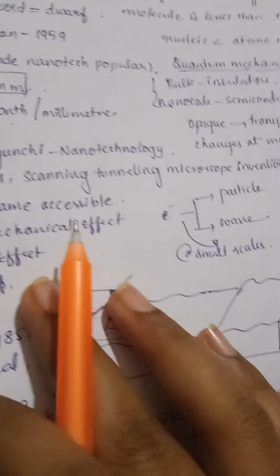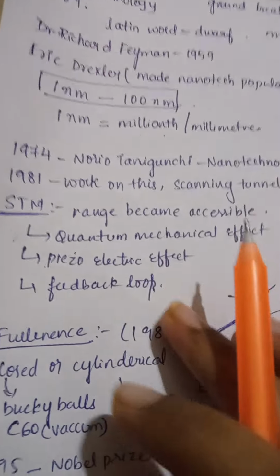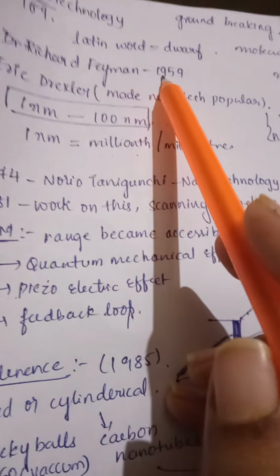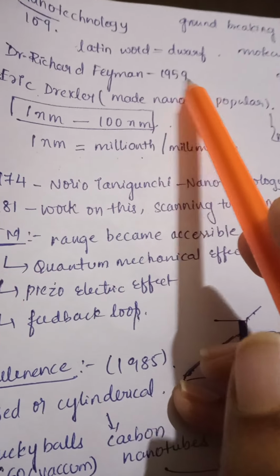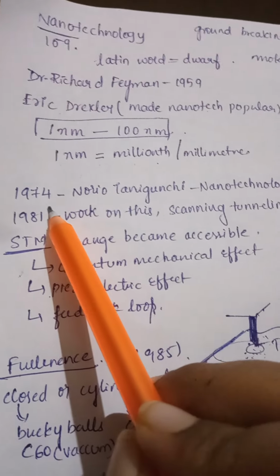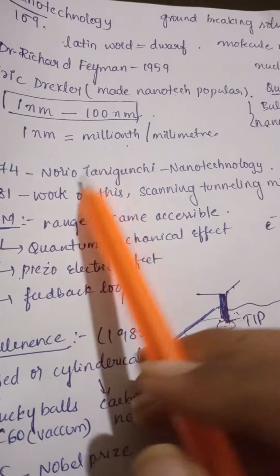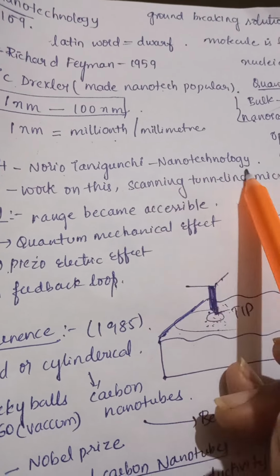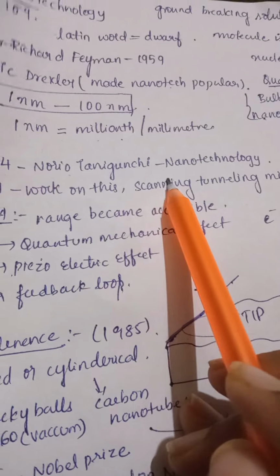Okay, and coming to the history of nanotechnology, as we know, in 1959 Dr. Richard Feynman recommended nanotechnology, and later on Eric Drexler popularized the term nanotechnology. But in the year 1974, the term was actually derived by Norio Taniguchi.